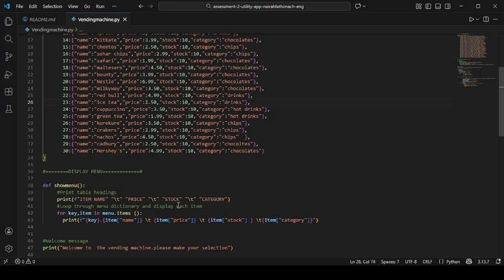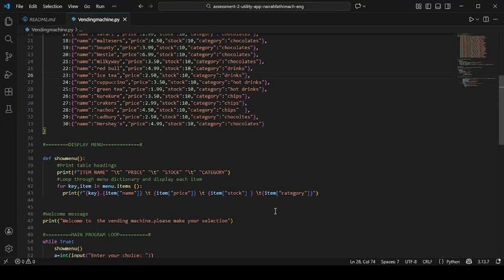For example, here item name, price and stock values are displayed dynamically using F strings. Here I use the symbol \t which represents a tab space. The purpose of it is to align the output neatly in columns. By using this, the menu appears in a tab-like format. Without it, the menu would look unorganized and confusing.